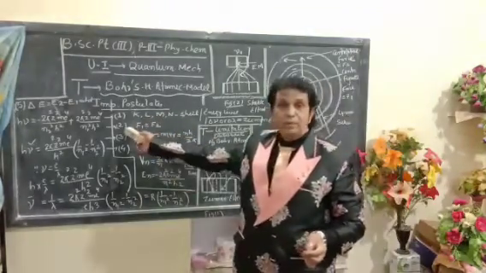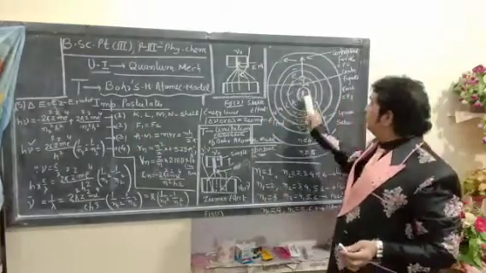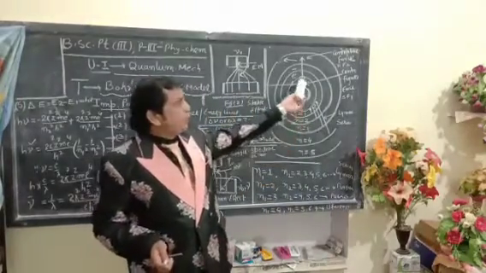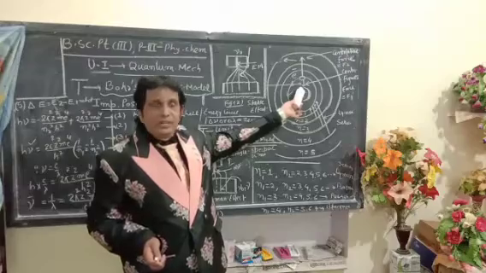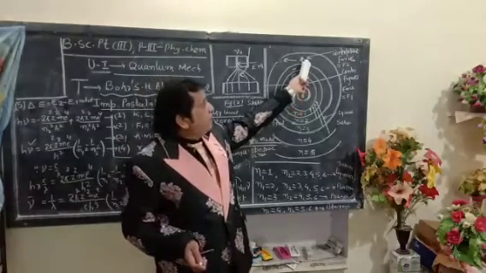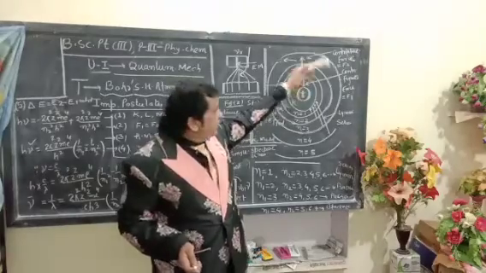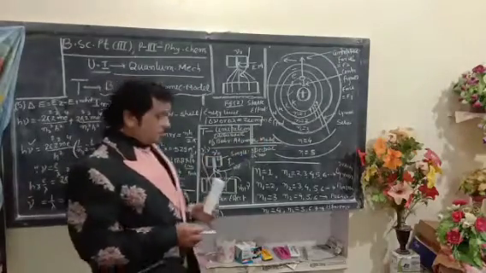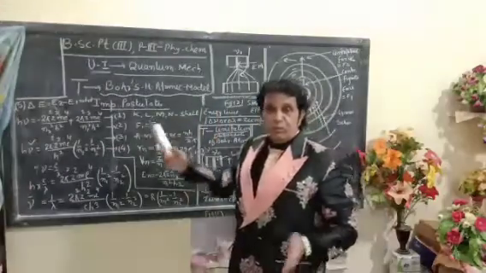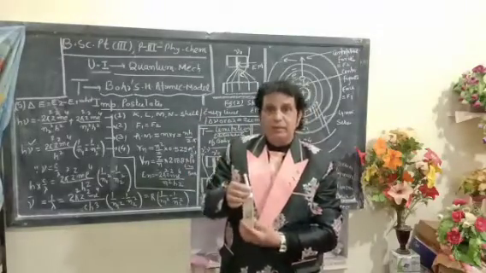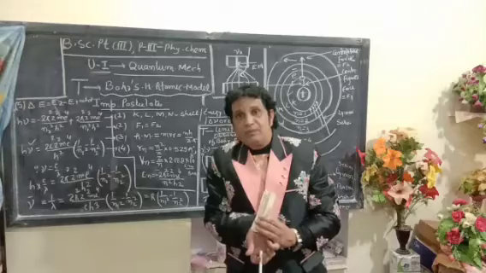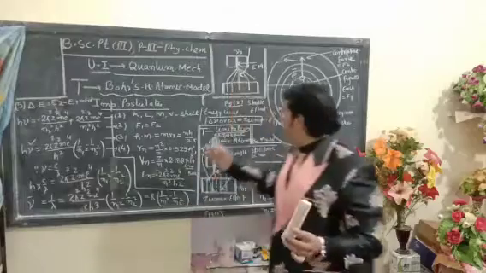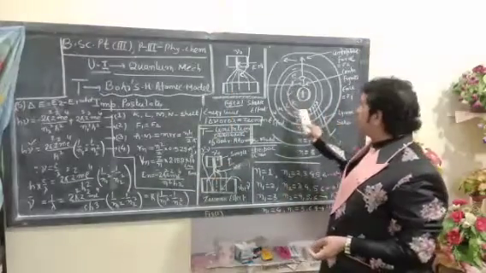The next postulate: the electron which is moving around the nucleus has two forces acting on it. In the upward direction is the centripetal force, and in the downward direction is the centrifugal force. When these two forces, F1 and F2, counterbalance each other, the electron may easily move around the nucleus.